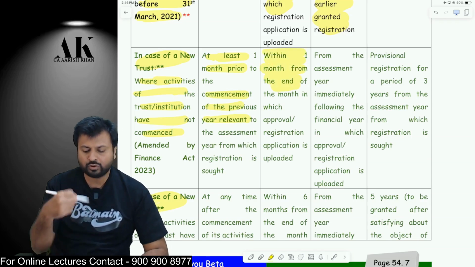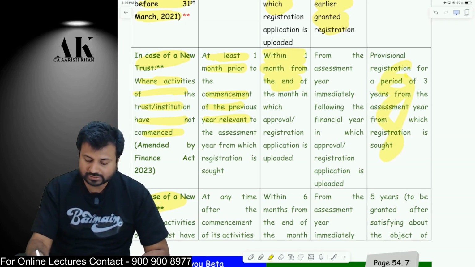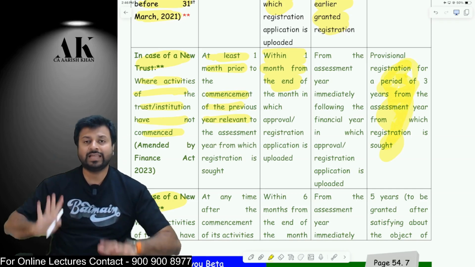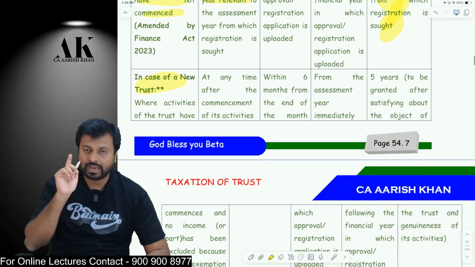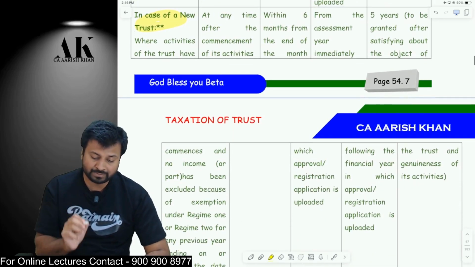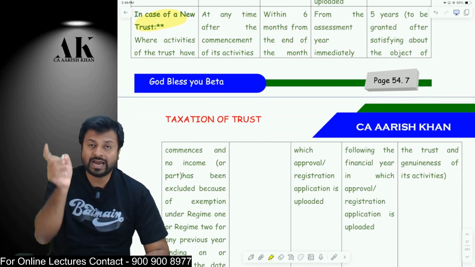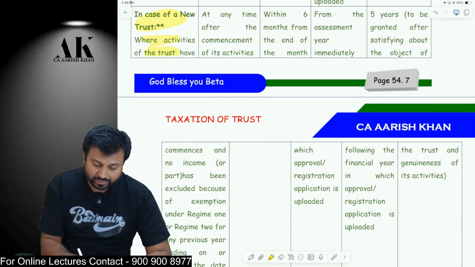Then within 1 month I am going to get the registration, but only for 3 years, and that too it will be a provisional registration. I will not get a final registration directly. I will only get a provisional registration. But if I am a new trust now, and my activities have already commenced earlier,